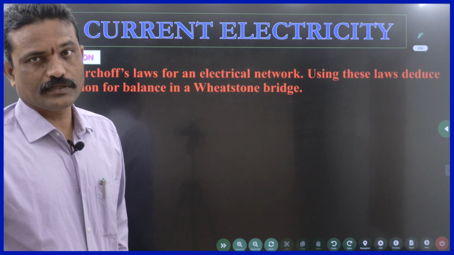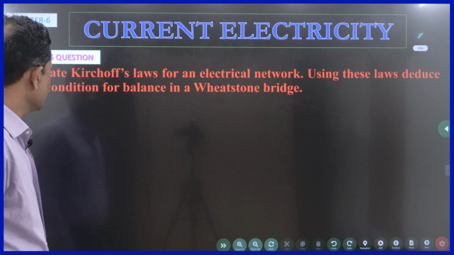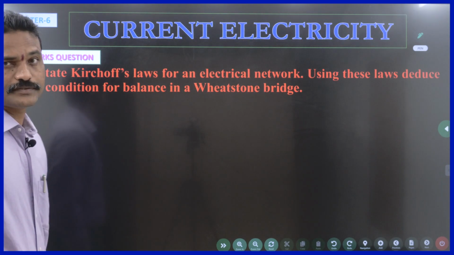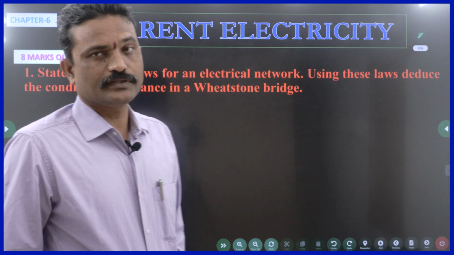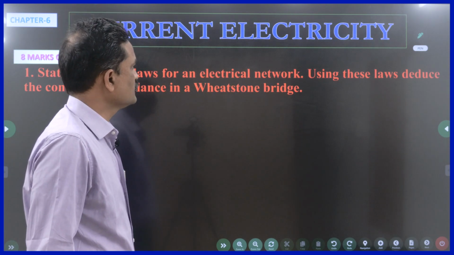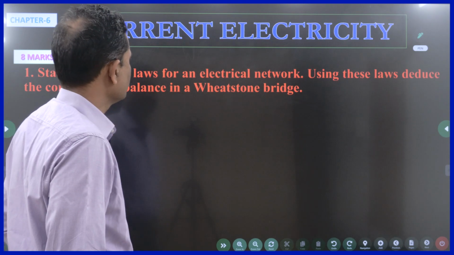The first question is related to Wheatstone's bridge. Let me read out the question. State Kirchhoff's laws for an electrical network. Using these laws, deduce the condition for balance in a Wheatstone bridge. So what is a Wheatstone bridge? What are Kirchhoff's laws? Before I go into the details of this question, let me tell you what you mean by current electricity.